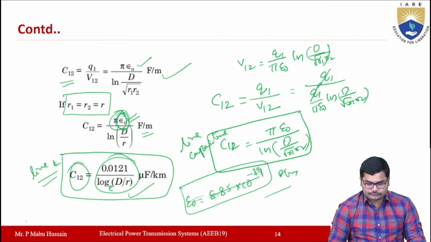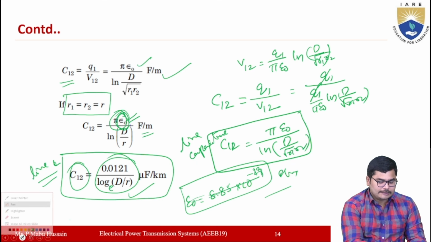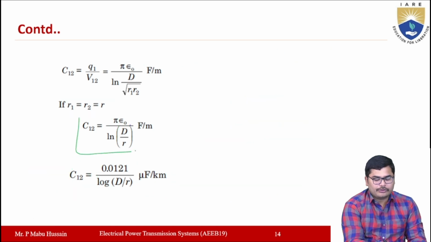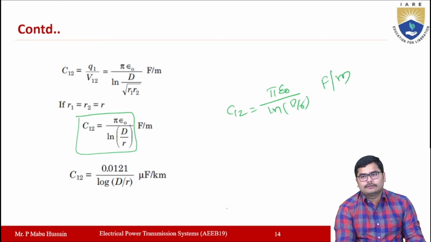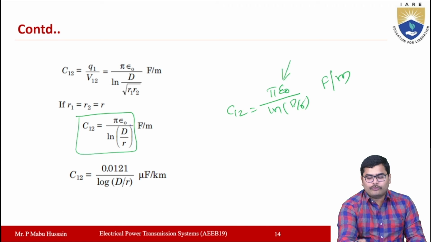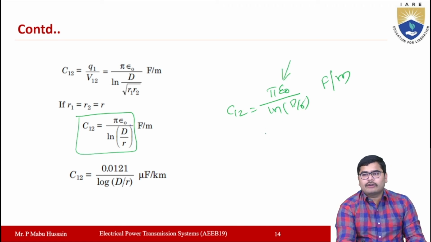See here in the previous slide, the value of C12 is equal to pi into epsilon naught by ln d by r. This value is in farads per meter, right? Now this can be converted into farads per kilometer by multiplying with 1000.